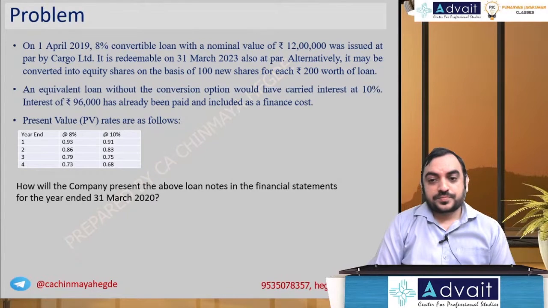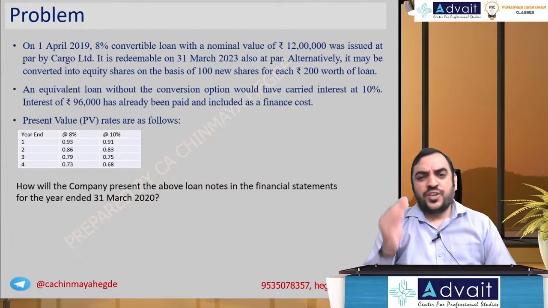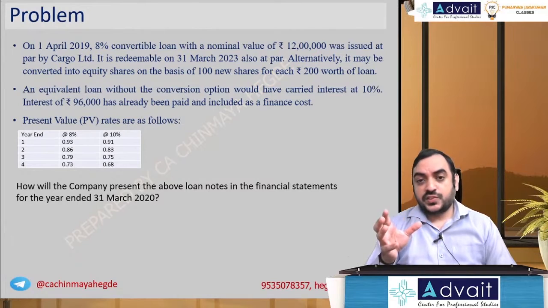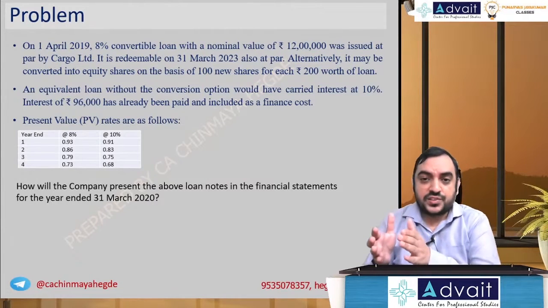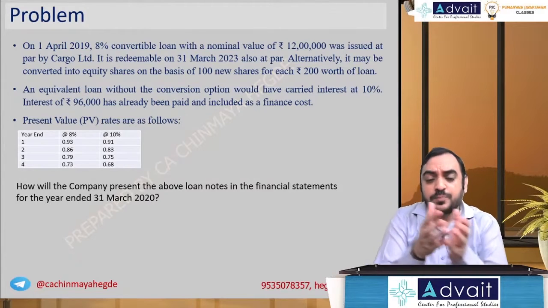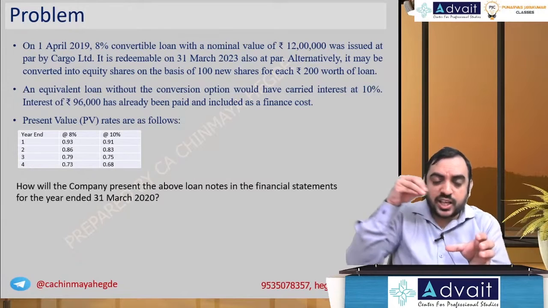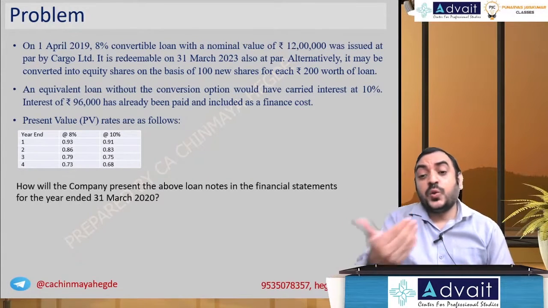Okay. This is one typical type of problem which has been asked. You will find numerous problems of this variety. Compound financial instrument, convertible debentures. So you have a liability which can be converted into shares. It has a debt component and it has an equity component. So from the total proceeds, you take out the debt component, and the balancing residual amount becomes the equity component.